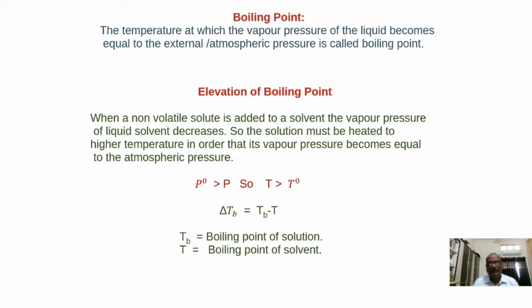Due to the addition of non-volatile solute, the boiling point is increasing. For example, the boiling point increases from 100 to 101 degrees centigrade.